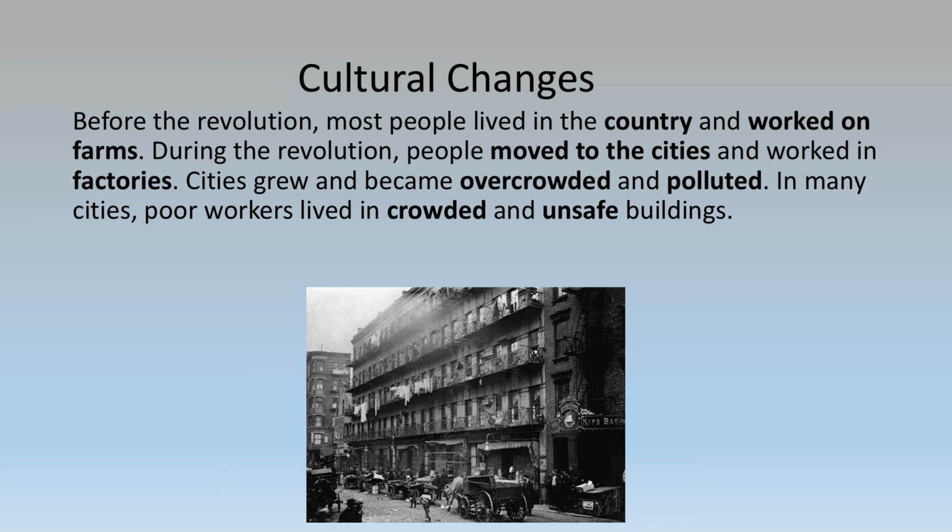So there were too many people, and a lot of people were polluting. In many cities, poor workers lived in crowded and unsafe buildings. So as more and more people moved into the city, it was becoming very crowded and polluted, and the buildings they were living in were not safe.